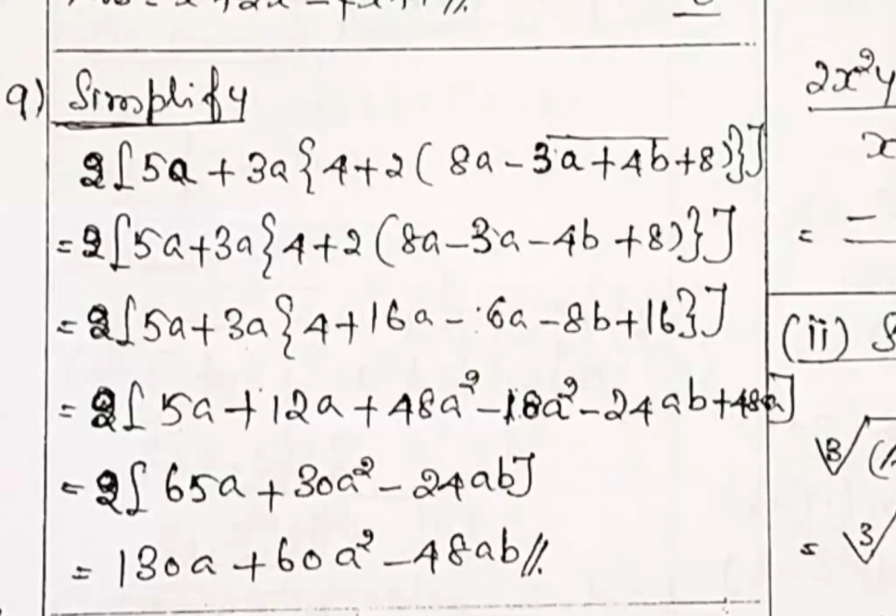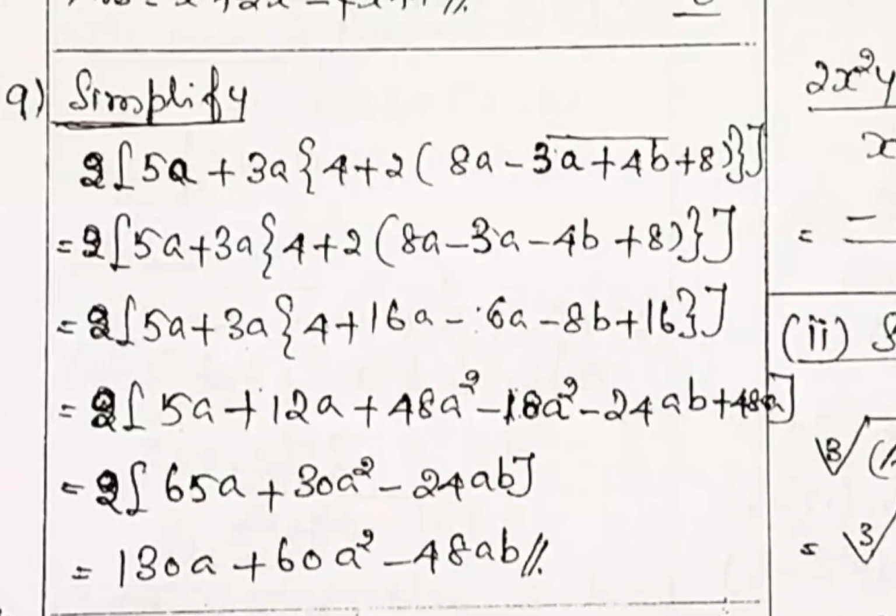The second line only changes, we are just removing the horizontal bracket. Third line, 2 plus 5a plus 3a, 4 plus, remove the bracket. 2 into 8a, 16a. 2 into 3a, minus 6a. Plus 2 into minus 4, minus 8b. By means of 2, multiply all the bracket, remove the bracket.